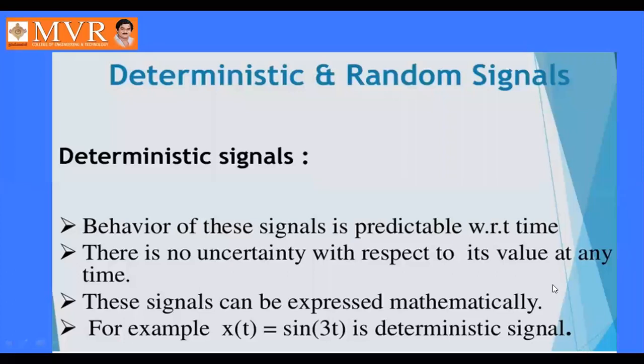The behavior of the signals is predictable with respect to time. There is no uncertainty with respect to its value at any time. These signals can be expressed mathematically as x of t equal to sine 3t, which is a deterministic signal, predictable with respect to time. So this is called a deterministic signal.